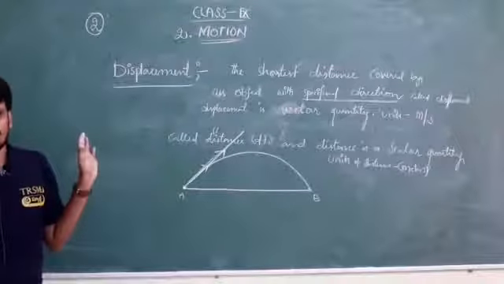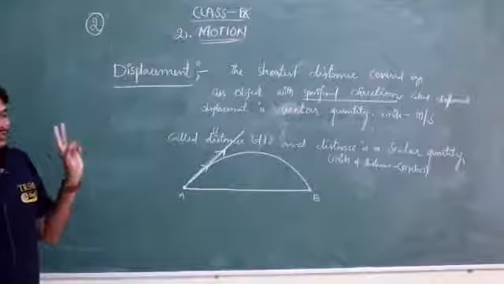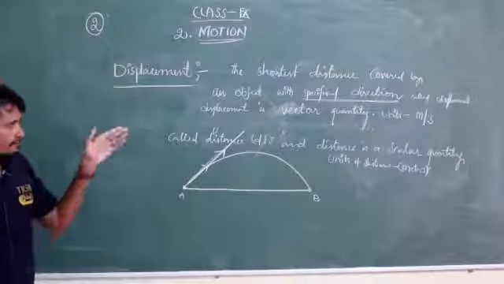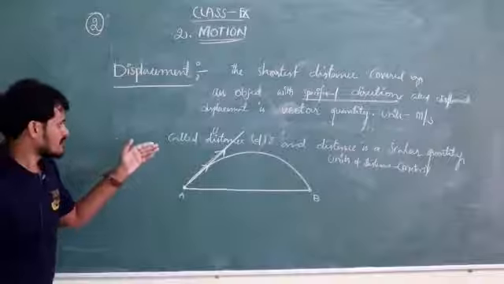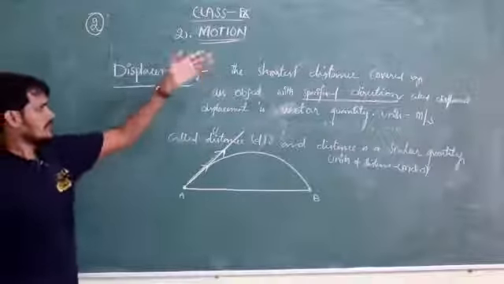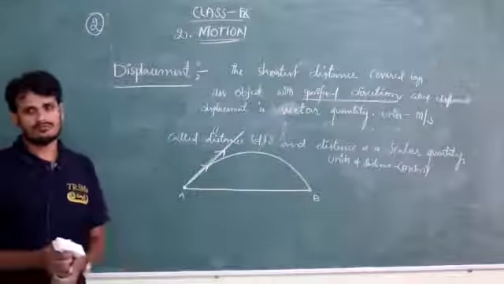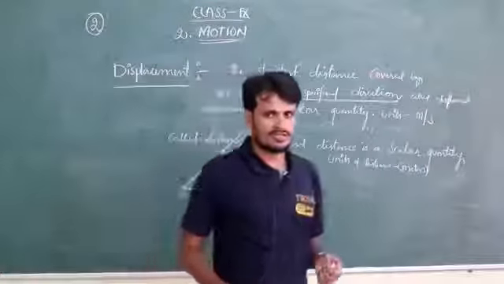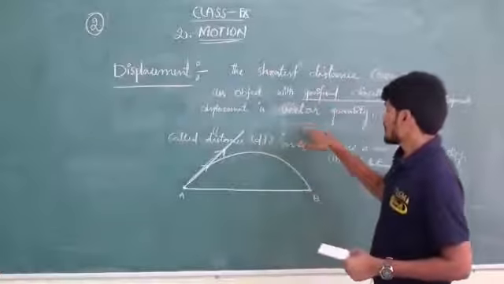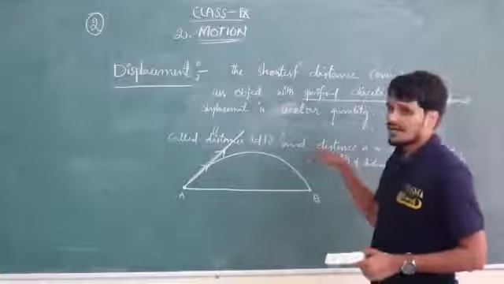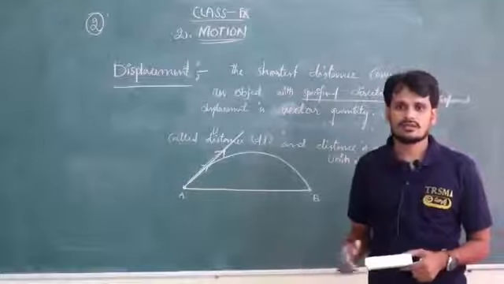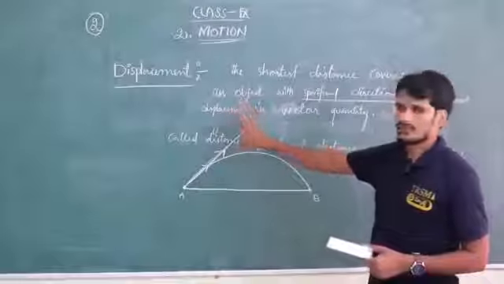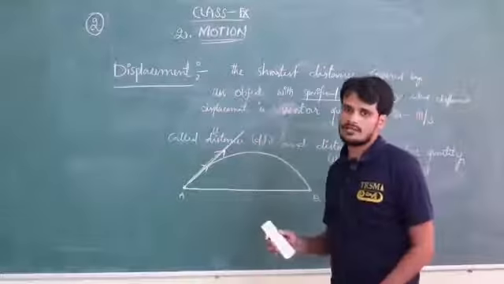Very, very important. We have just mentioned in a definition that distance is a scalar quantity and displacement is a vector quantity. Distance and displacement are quantities, and quantities are nothing but measurable things. But what is a vector, and what is a scalar? Why are we comparing them? Let's see what a vector quantity and a scalar quantity are.